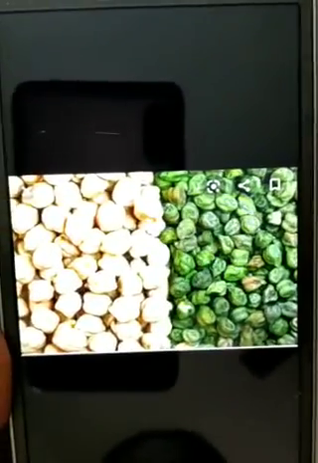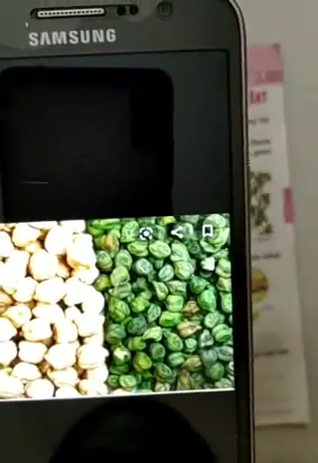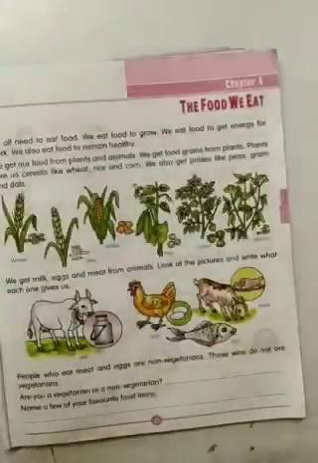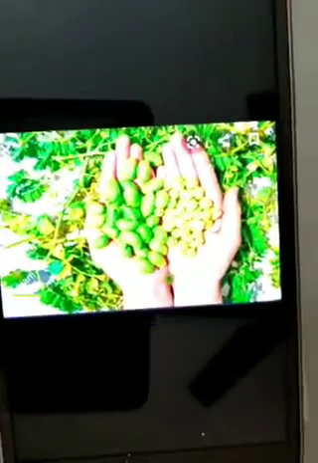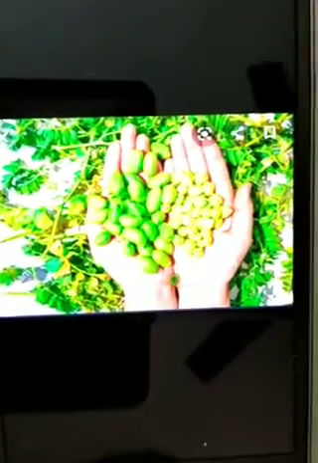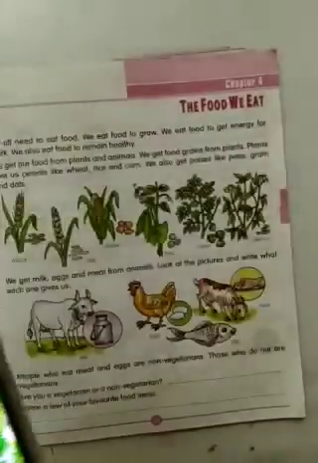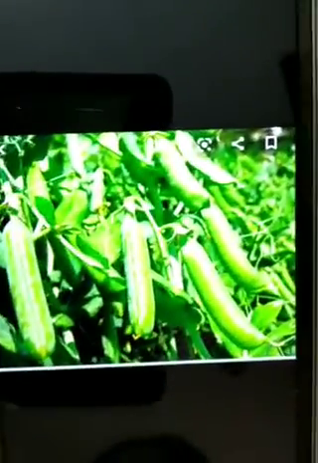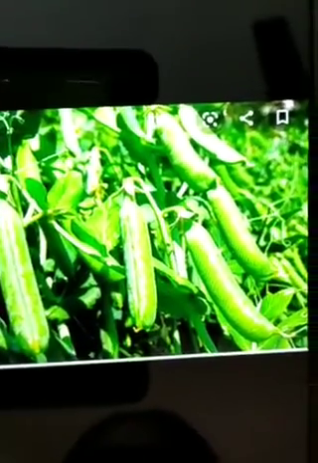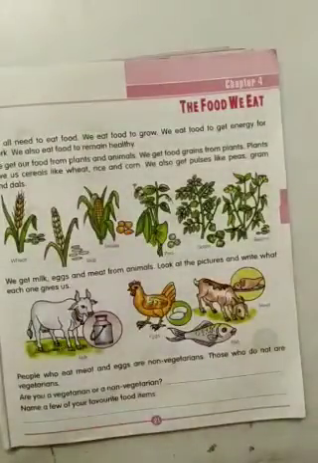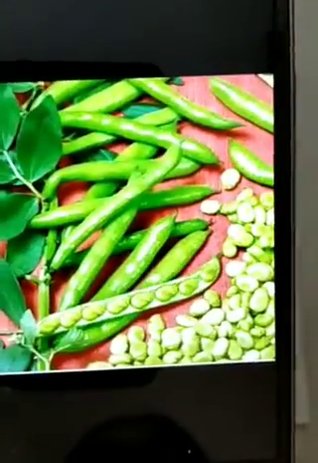You can see the chickpeas, gram. You may be eating this. Yes. Then pea, matar. You can see the beans, other type of beans.